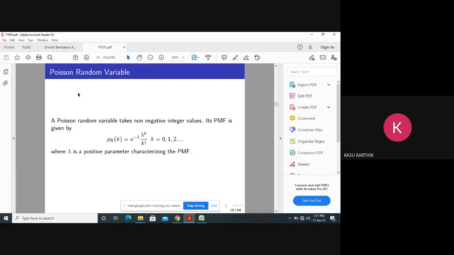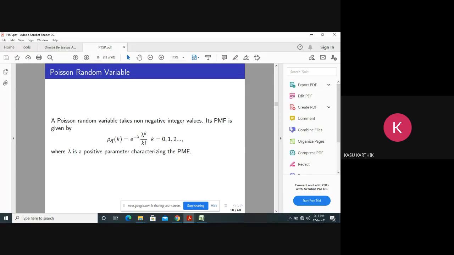Now, so this is a Poisson random variable. Generally we use this Poisson random variable when the events are random as well as independent. What this capital X denotes is the number of such events that occur in a fixed time. So let us take a simple example.